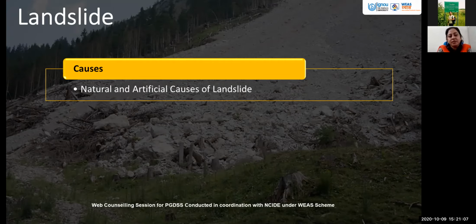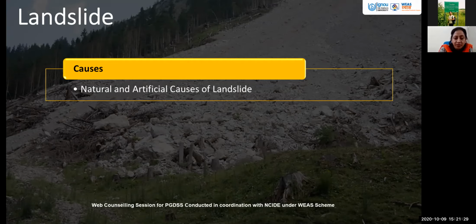So many factors are associated with it. There are natural and artificial causes. Naturally, it occurs when there is huge rainfall. Many times, if earthquakes occur, they are followed by landslides in the hilly areas. And why do we say artificial causes?